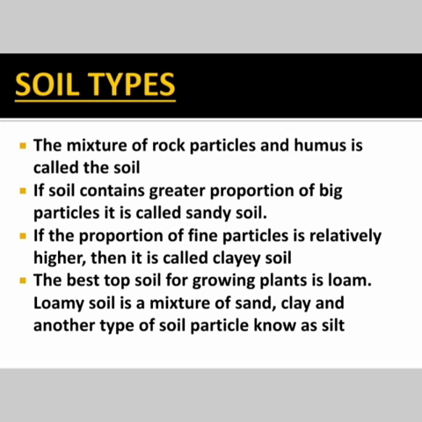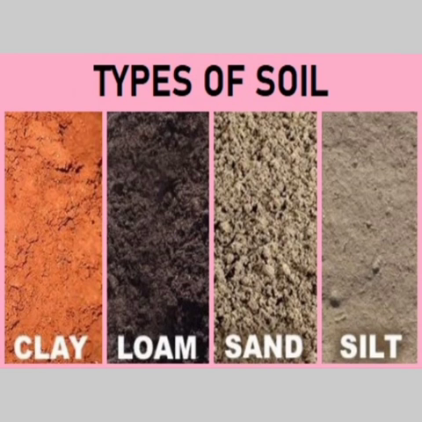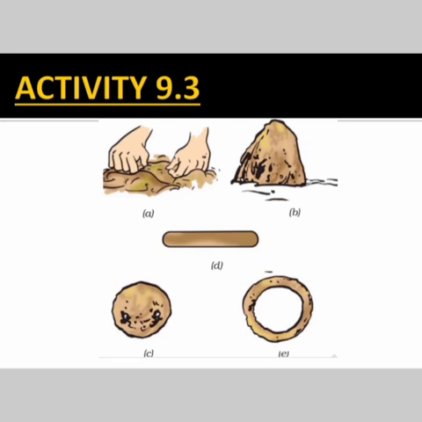Let us see how this soil looks. So here you can see types of soil: clay soil, loamy soil, sand soil, and silt. Okay, so these are the 4 types that you're going to study in this topic. You have already learned them now, right? And you have one activity, children. You have a lot of activity to perform.